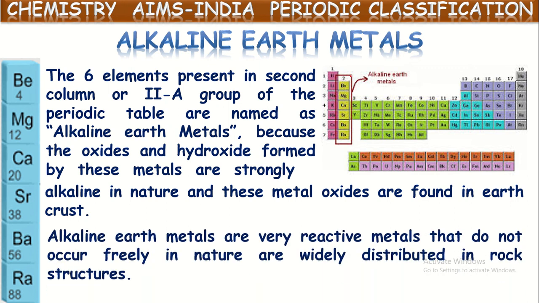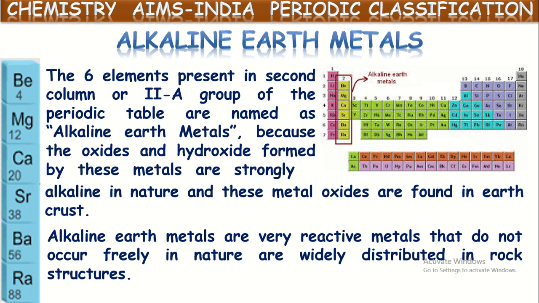Alkaline earth metals are very reactive. Just like the first group elements, these second group elements are also reactive elements. So these also do not occur freely in nature and are widely distributed in rock structure. They are available in mineral form only, as these second group elements are also more reactive, just like the first group.